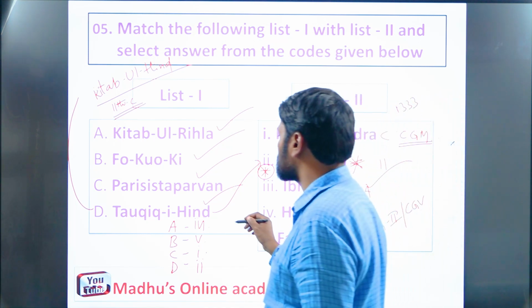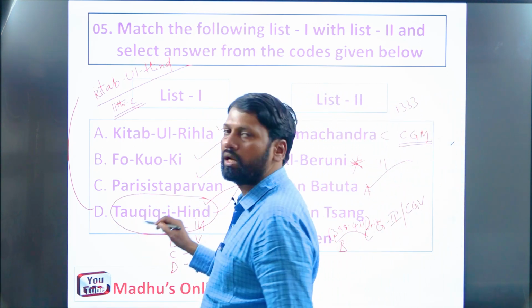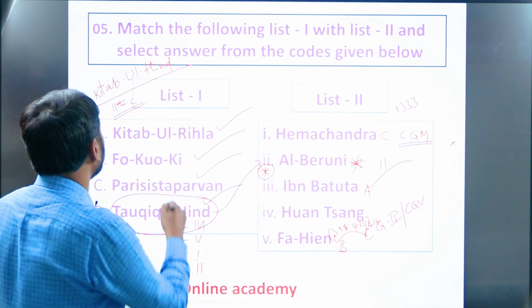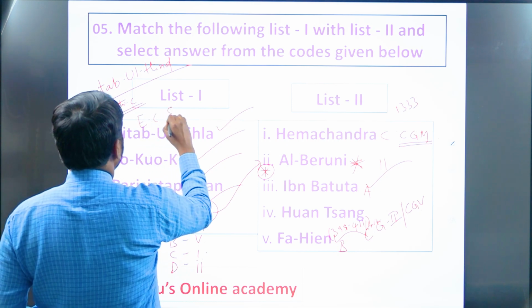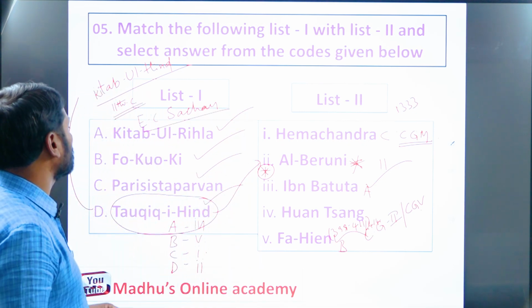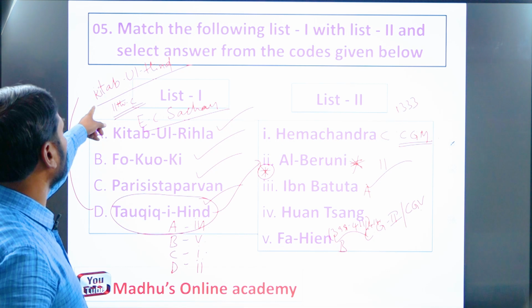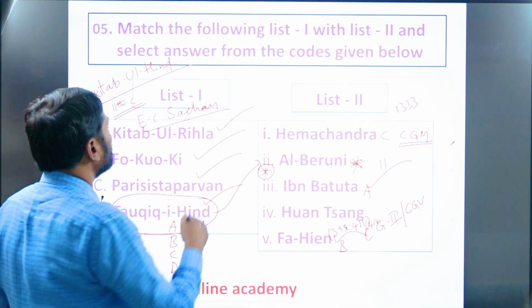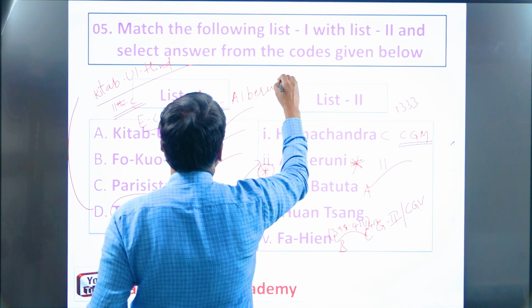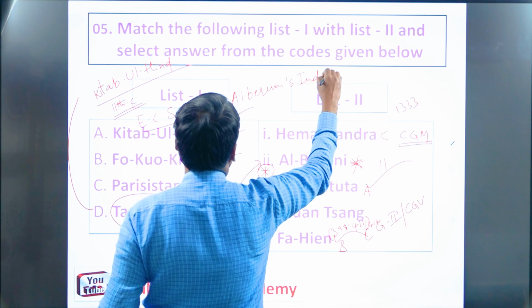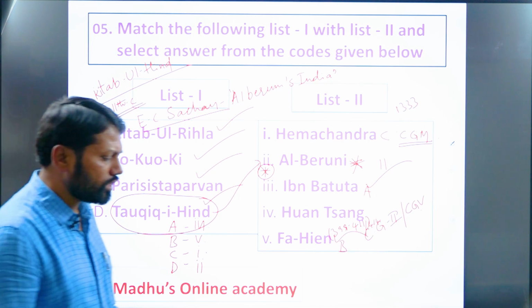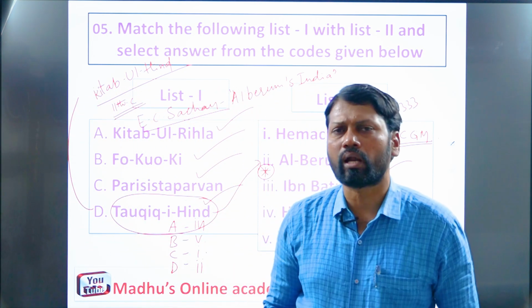Because of the significance of the content of this book, Tawfiq-i-Hind, in the latter course of time it got translated into English by Edward C. Sachau, a European. Edward C. Sachau translated the Tawfiq-i-Hind or Kitab-ul-Hind book into the English language, remember, and entitled it Al-Biruni's India. Remember, very, very important. Al-Biruni's India.